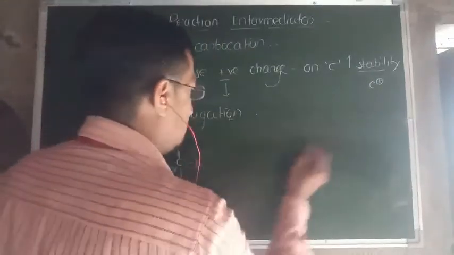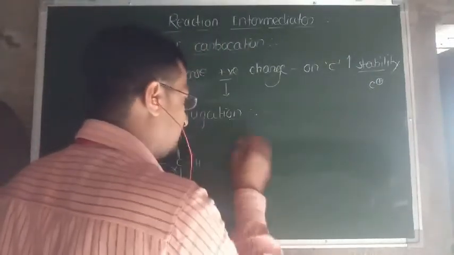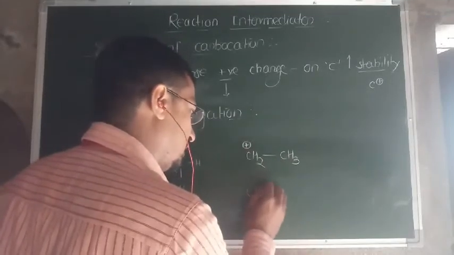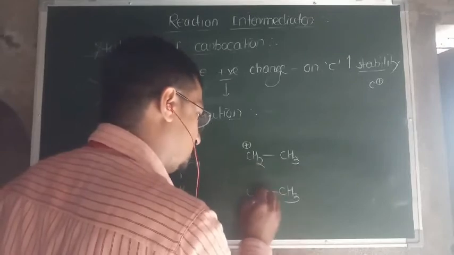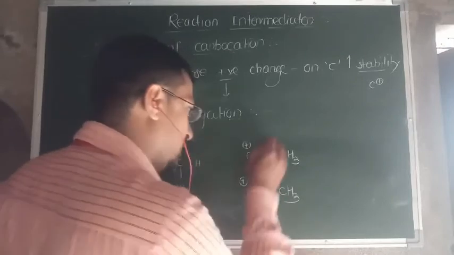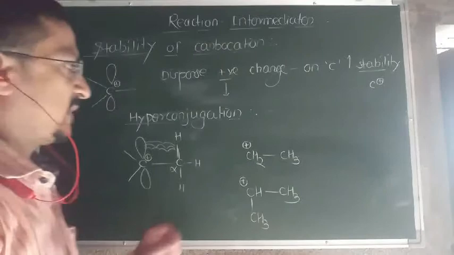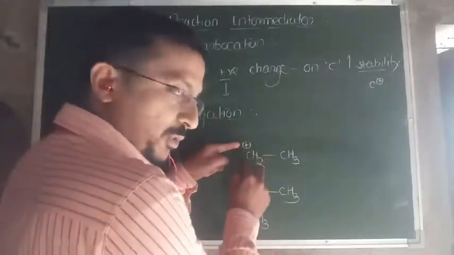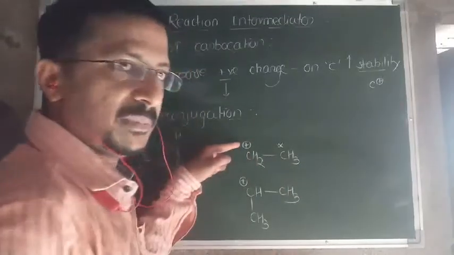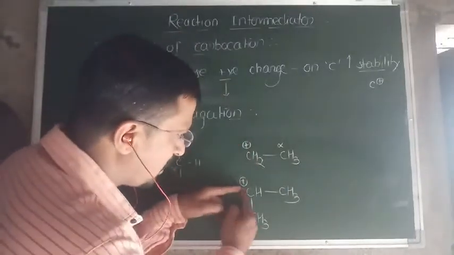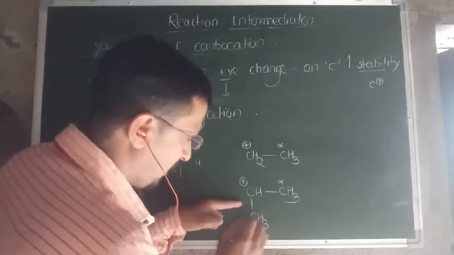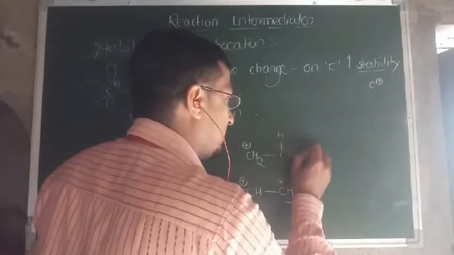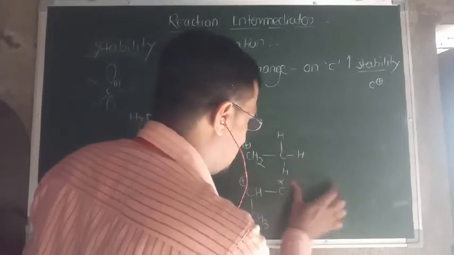If you consider structures like CH3+ and CH3-CH2+, in these two structures, as far as hyperconjugation is concerned, there is a positively charged carbon, and next to that is an alpha carbon atom. In one case there is one alpha carbon atom, with 3 hydrogen atoms.